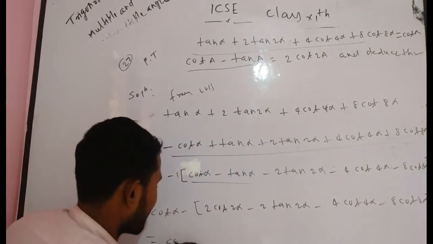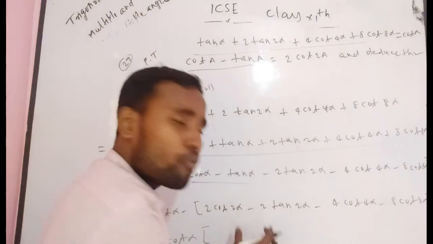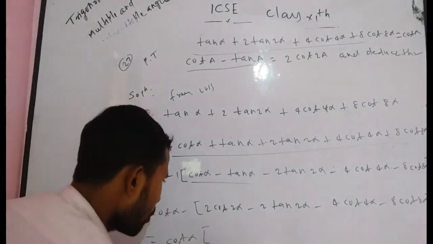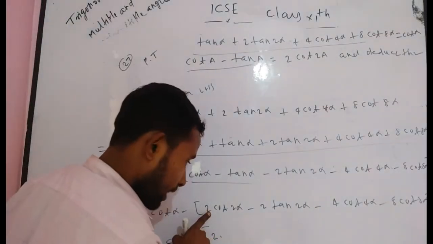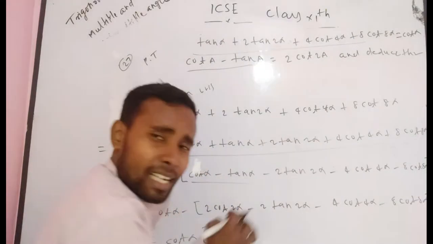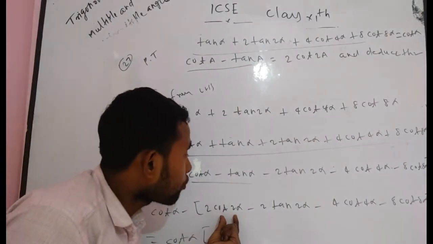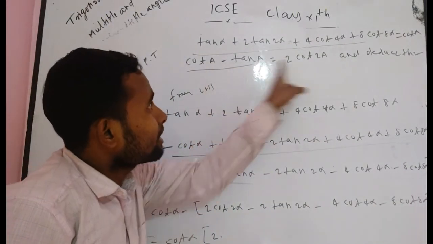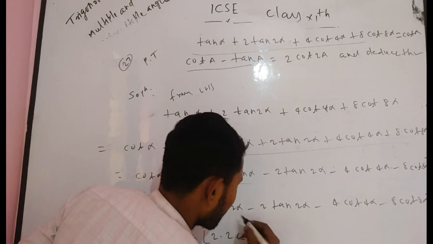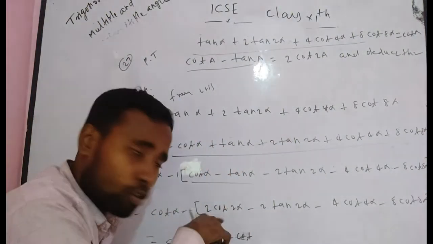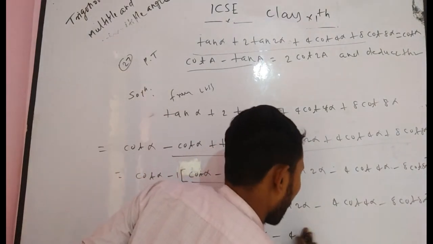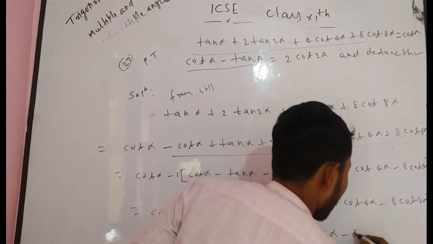Now if you take 2 common from the first two terms, you get 2 times cot 2 alpha minus tan 2 alpha. Suppose 2 alpha is theta, then it becomes cot theta minus tan theta. What is the formula of cot theta minus tan theta? It is 2 cot 2 theta. So you can write 2 cot 2 theta, where theta is 2 alpha. 2 into 2 alpha, that is 4 alpha: 2 times 2 cot 4 alpha, minus 4 cot 4 alpha minus 8 cot 8 alpha.